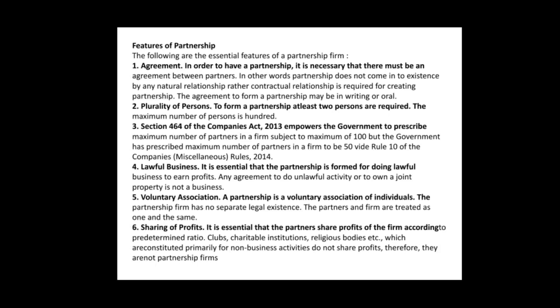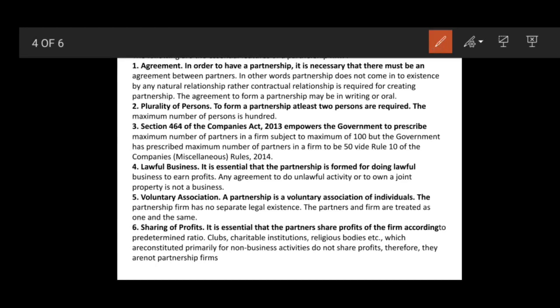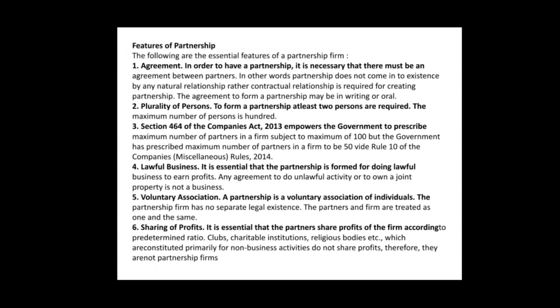Then partnership requires two or more persons every time, and the maximum can be extended to 100. Section 464 of the Companies Act 2013 empowers that there should be a maximum of 100 members, but the government of India later prescribed that there should be only 50 members, as per Rule 10 of the Companies Rules 2014. So nowadays, as we have also learned in your last year business studies, the maximum number of partners should be 50.